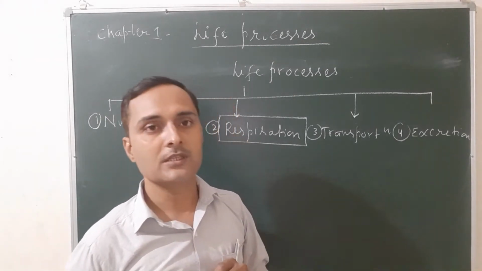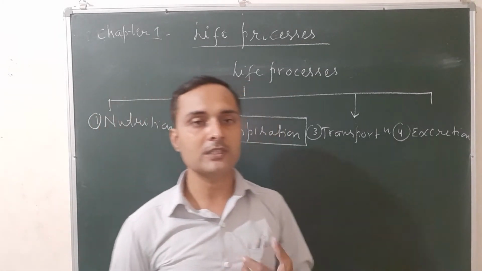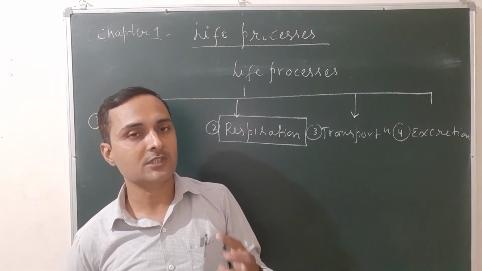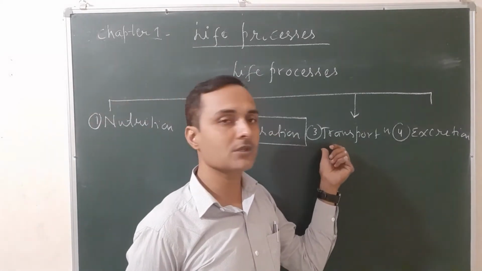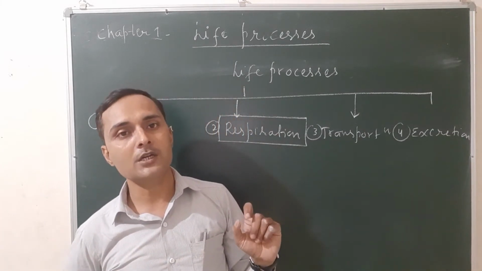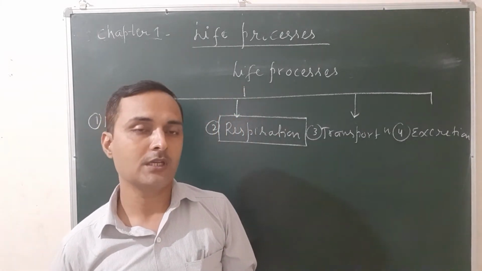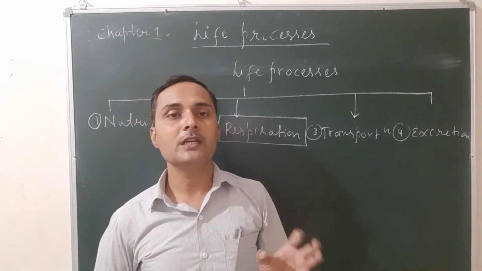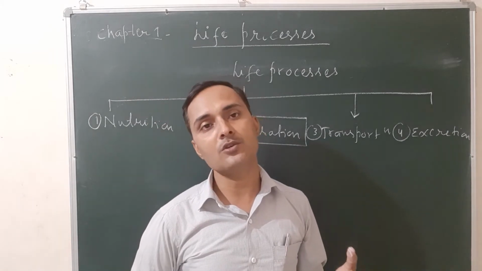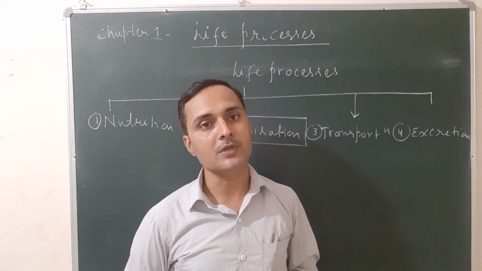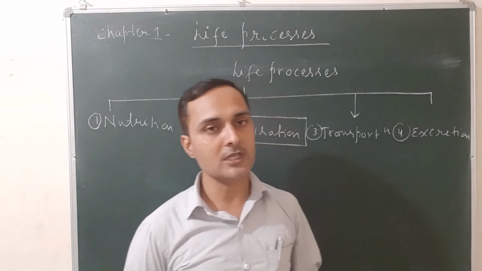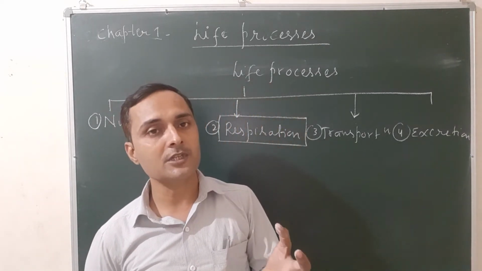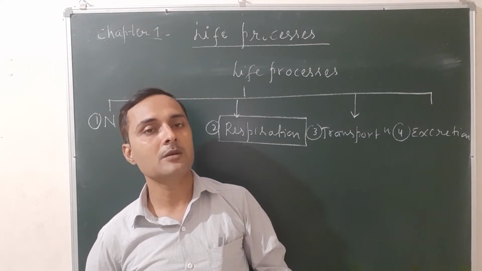Okay, transportation. What is transportation? It is the kind of life process which helps in equal distribution of substances from one part to the other part of the body. It's called transportation. It is found in both plants and animals. In case of plants, transportation is shown by two vascular tissues, that is xylem and phloem. Xylem helps in absorption of water and minerals from downward to upward, and the phloem helps in the transport of prepared food from leaf to the various parts of the plants.